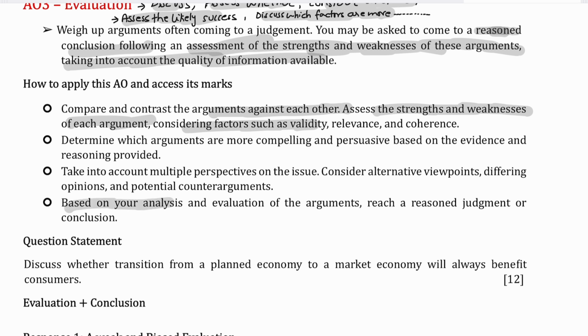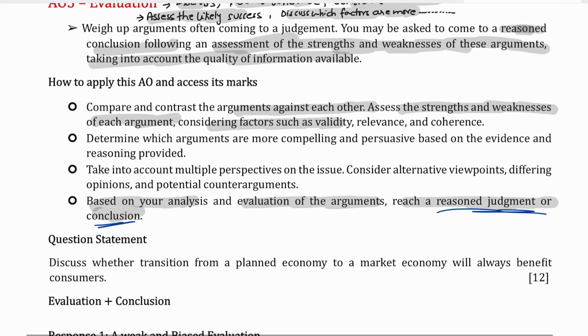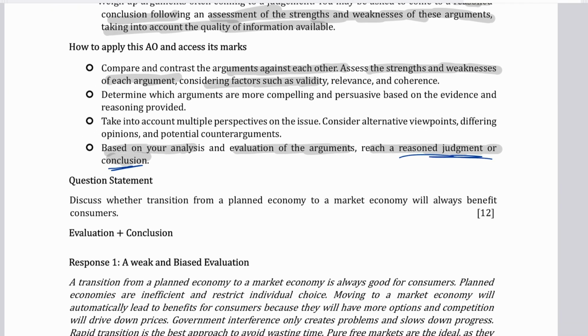But based on your analysis and evaluation of the arguments, you come up with a reasoned judgment or conclusion. Your conclusion has to be reasoned. Please. Reasoned judgment or reasoned conclusion. Right? And I'll explain now. Here also I will explain the problems.